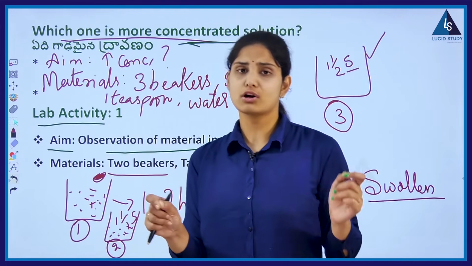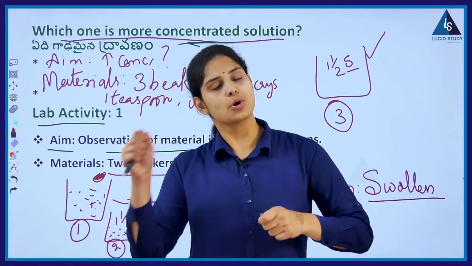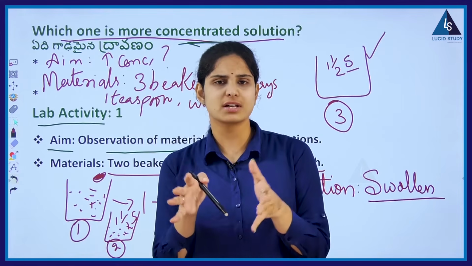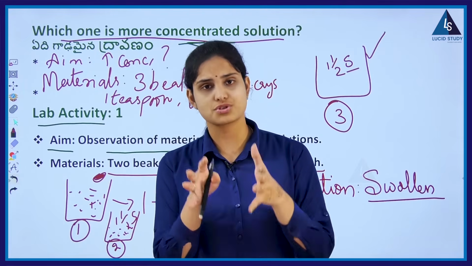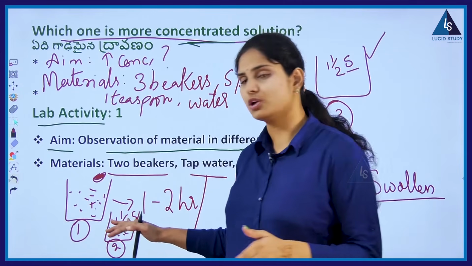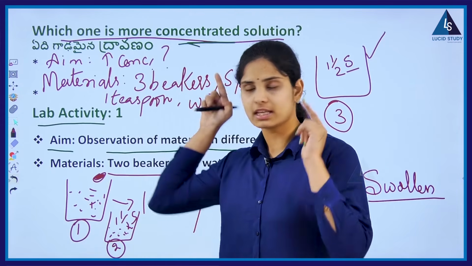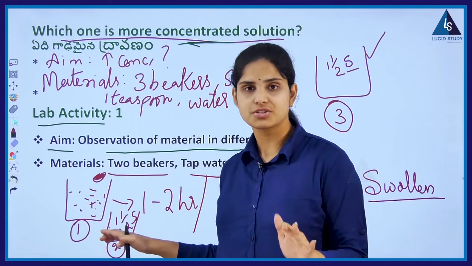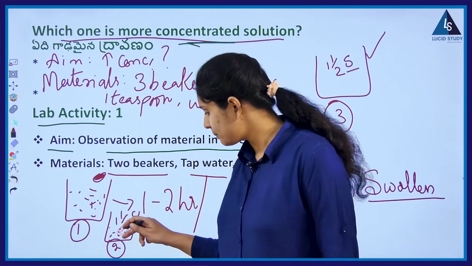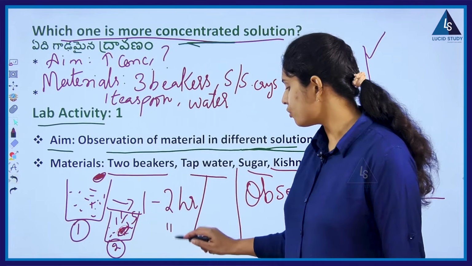We know very well, we have already learned how to prepare a saturated solution. Go on adding sugar such that you will have some crystals of sugar settled at the bottom. Or instead of this saturated solution, you can take a normal sugar solution also. That's why we are taking the third beaker, which is already a concentrated solution of sugar. Now place the kismis over it and leave this setup again overnight.